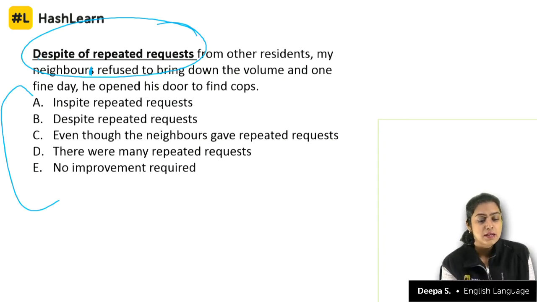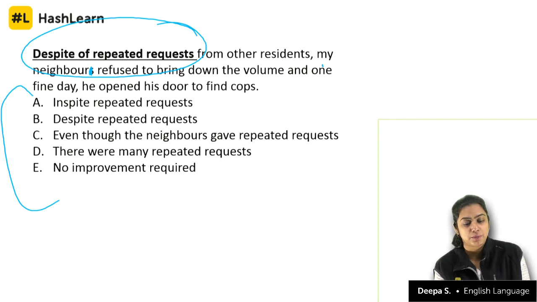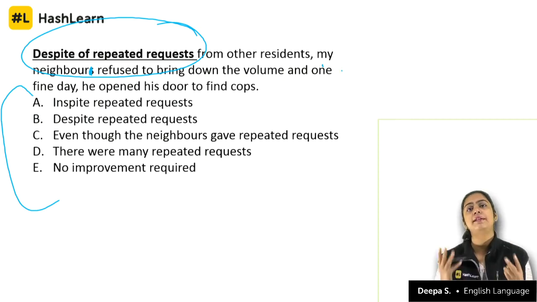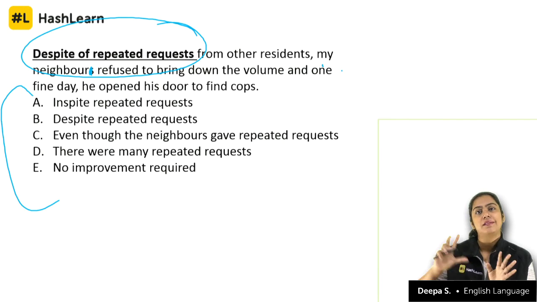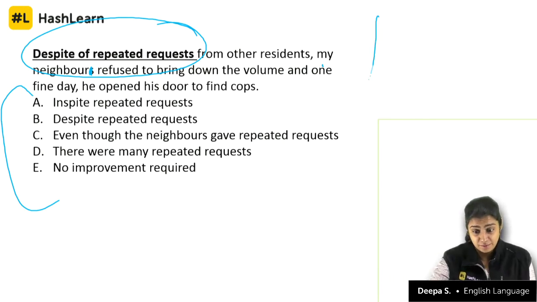Now look at this. Despite of repeated requests from other residents, comma, my neighbors refused to bring down the volume and he met the cops. So there are two entities to this phrase. One is there were repeated requests. And then he did not listen. He faced the music.